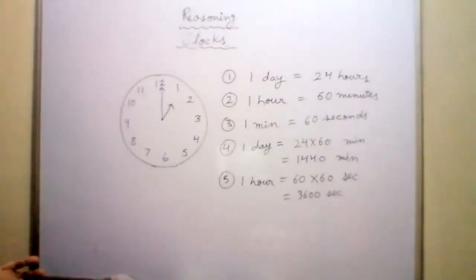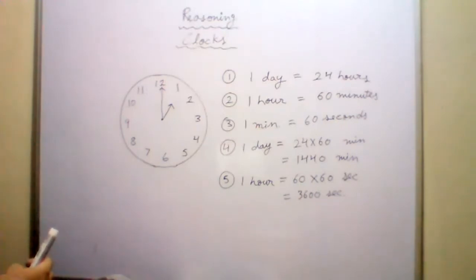So these are the things which you already know. You have already done them in your previous classes. Now here what we are going to do special is talk about a clock in degrees. What is a degree? Do you know angles are measured in degrees? If you want to measure angles, you use the unit degree.